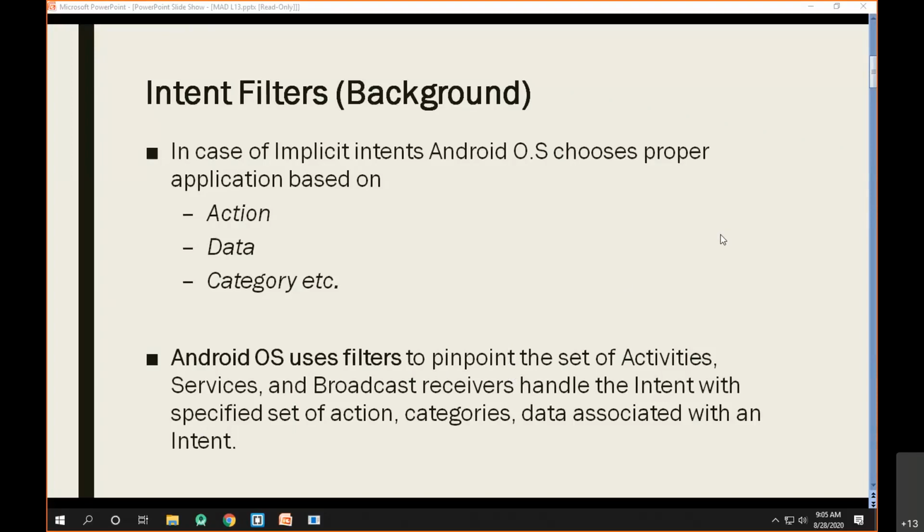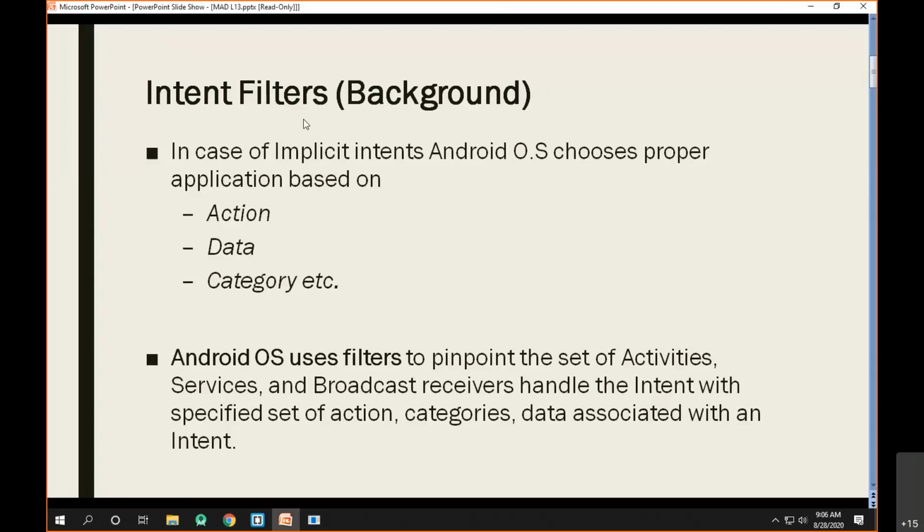Now, how can you inform the Android operating system? The answer is very simple. You have to use something called the intent filter. So the intent filter basically gives the Android OS information about your application's behavior in case of intents.